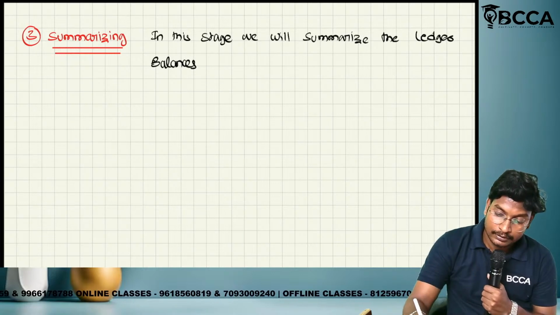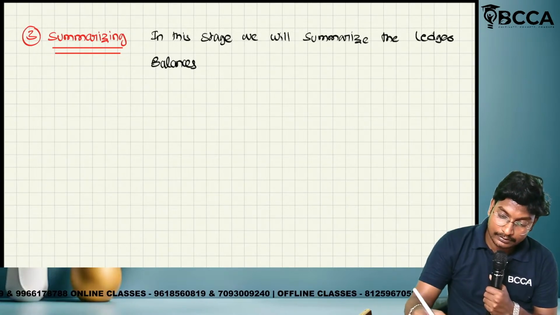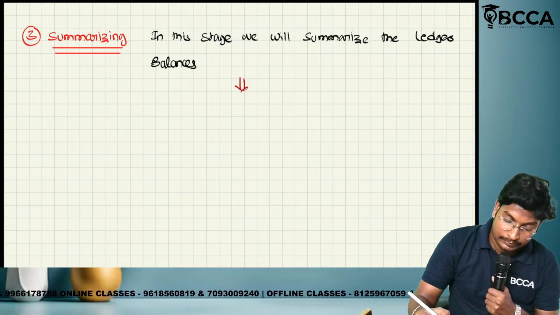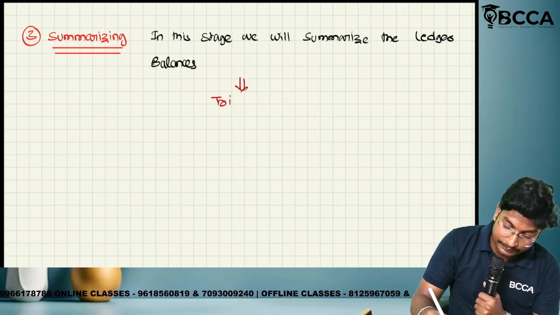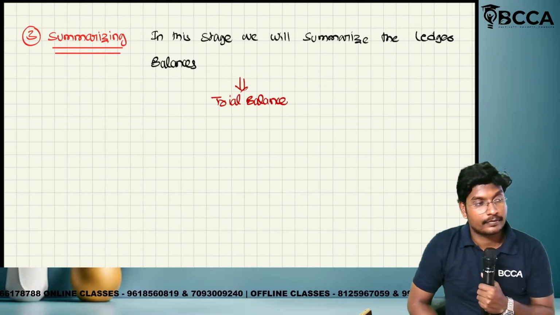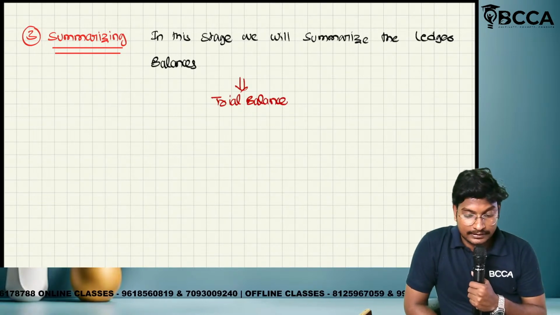So that place is called as what? Trial balance.